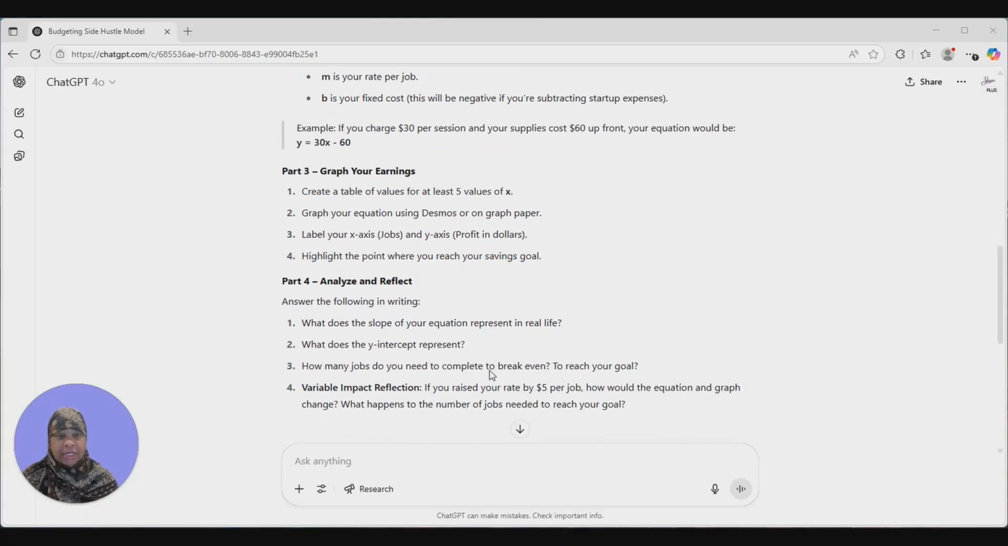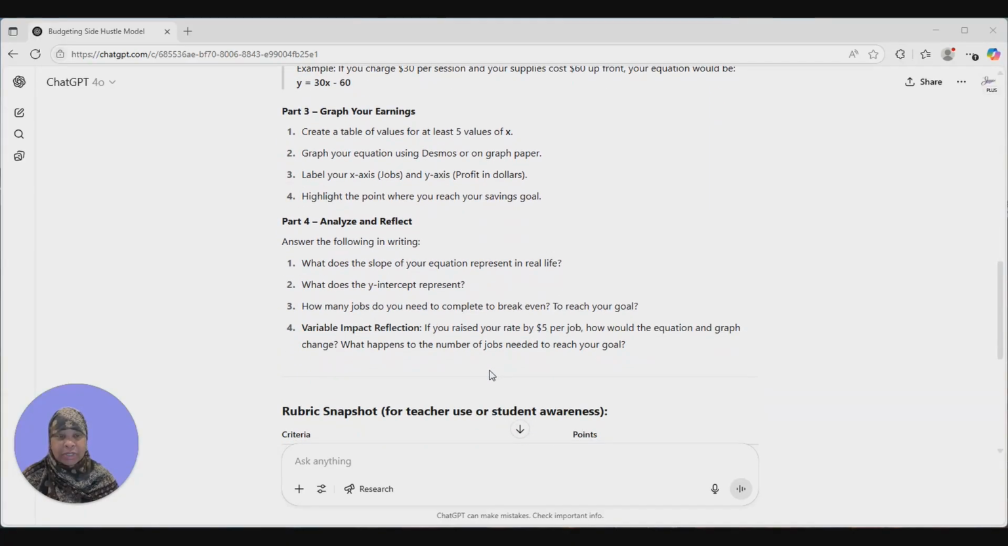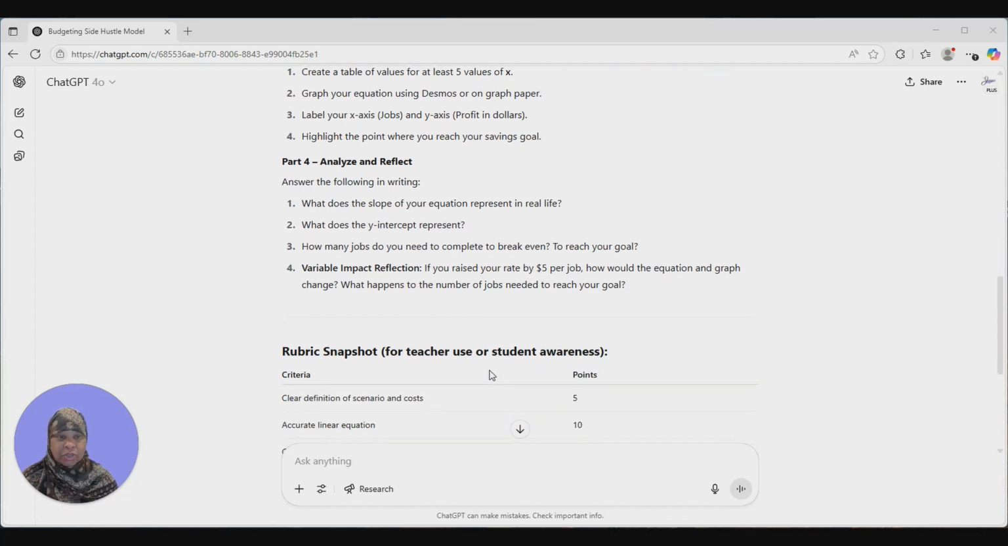Part 4, analyze and reflect. Answer the following in writing. What does the slope of your equation represent in real life? What does the y-intercept represent? How many jobs do you need to complete to break even or to reach your goal? And a variable impact reflection: if you raised your rate by $5 per job, how would the equation and graph change? What happens to the number of jobs you need to reach your goal?